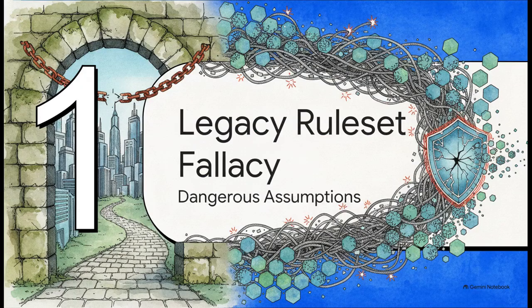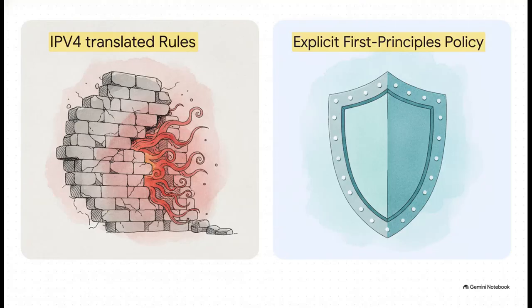All right, let's kick things off with Section 1, the legacy rule set fallacy. There's a really stark contrast between these two approaches. Relying on translated IPv4 rules is super dangerous. Taking an iptables IPv4 rule and assuming a direct translation works for ip6tables is honestly a recipe for disaster. You're just leaving entirely new attack surfaces completely exposed.